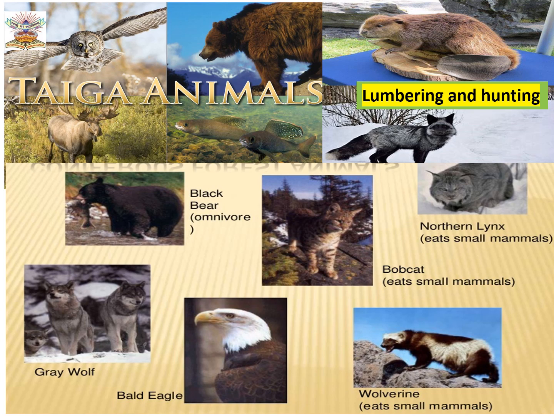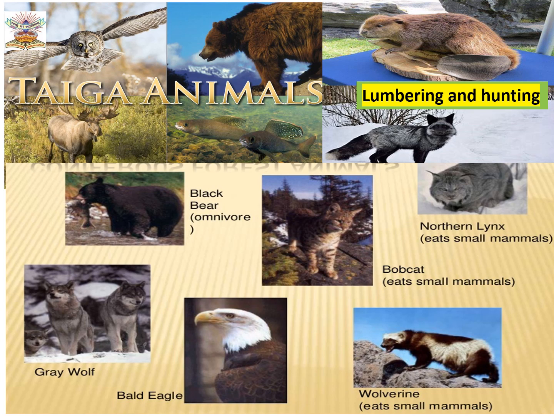See the different animals that are found in the taiga region, children. They are the caribous or the reindeer, the elk, the silver fox, the bears. Yes, you can see the black bear here, the bobcat, the eagle, the wolf. And all these animals, children, they have a thick fur on their body. Soft and thick fur to protect them from the winters, from the snow. And the main occupation is lumbering and hunting.